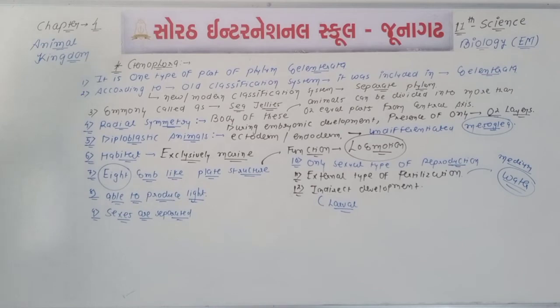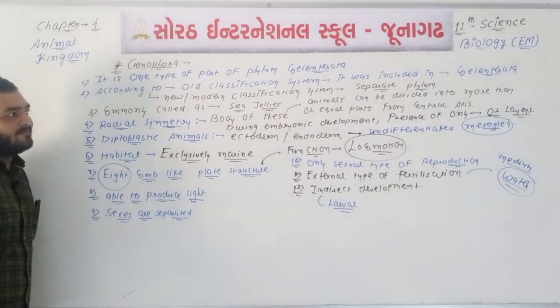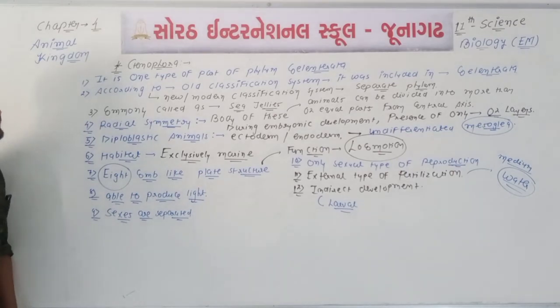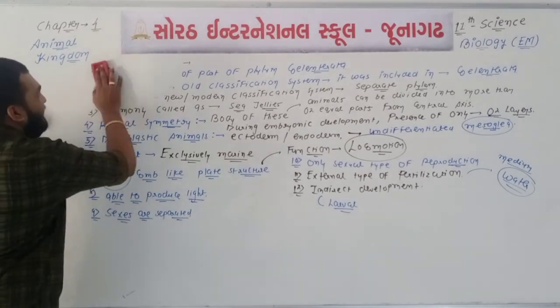For an example, look at the diagram in the book. Now take a screenshot of this, so that it is easy for you to write it in your fair book. Okay, so the Ctenophora phylum is completed.